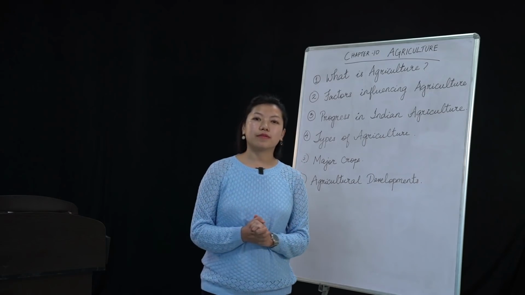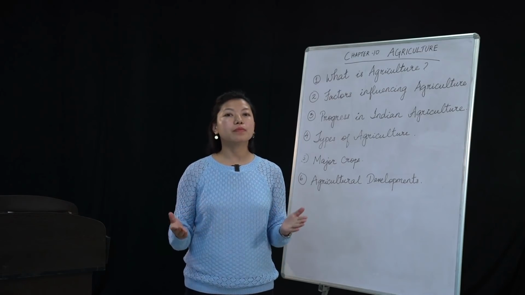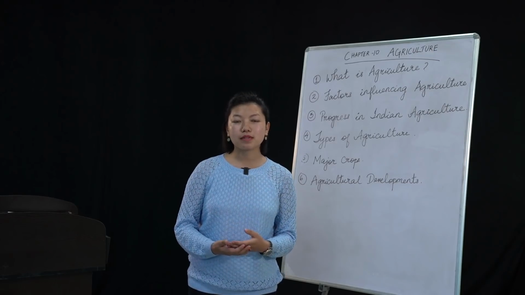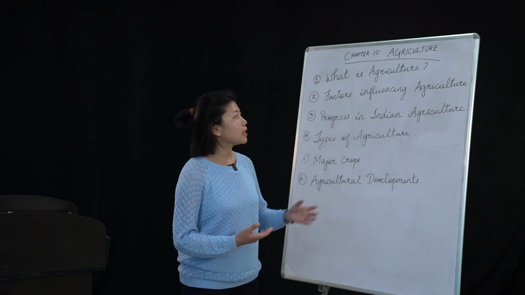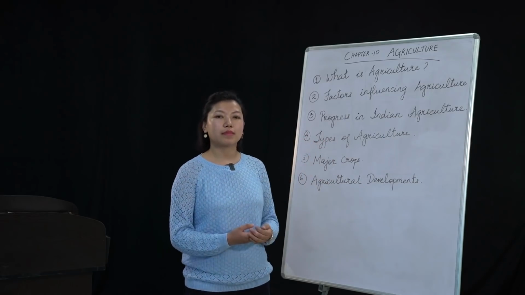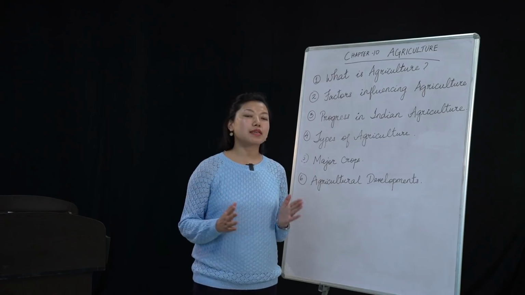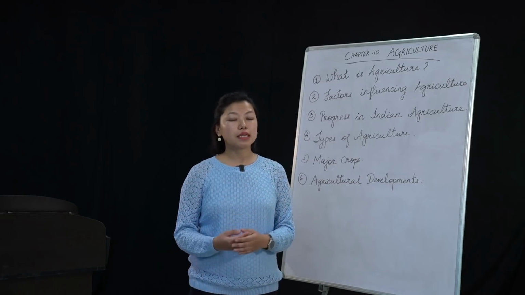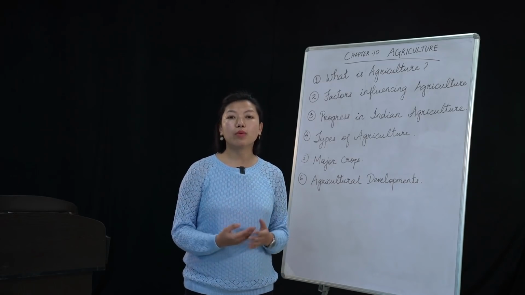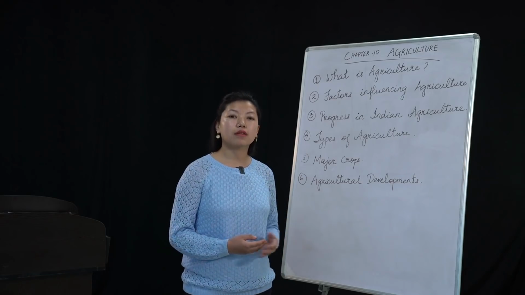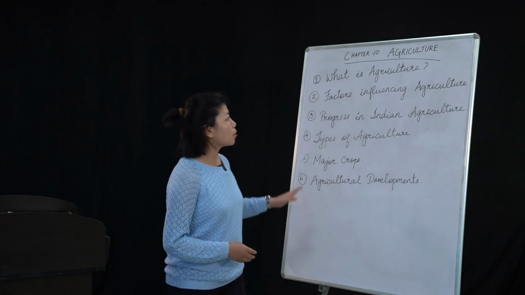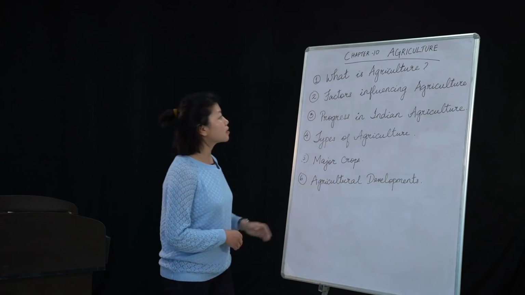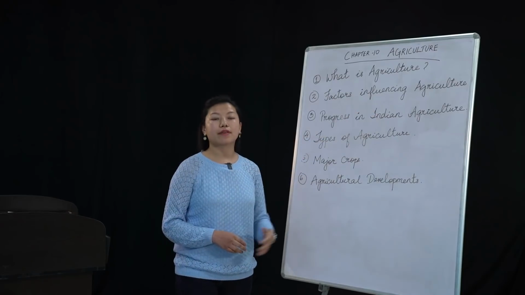So what is agriculture? Agriculture could be planting of crops, it could also be rearing of animals. So agriculture could be either planting or rearing of animals. In present times, agriculture is so important, in other countries and even in India. There are certain people who are daily wage earners and they depend on agriculture. Now coming to the second point, that is factors influencing agriculture.